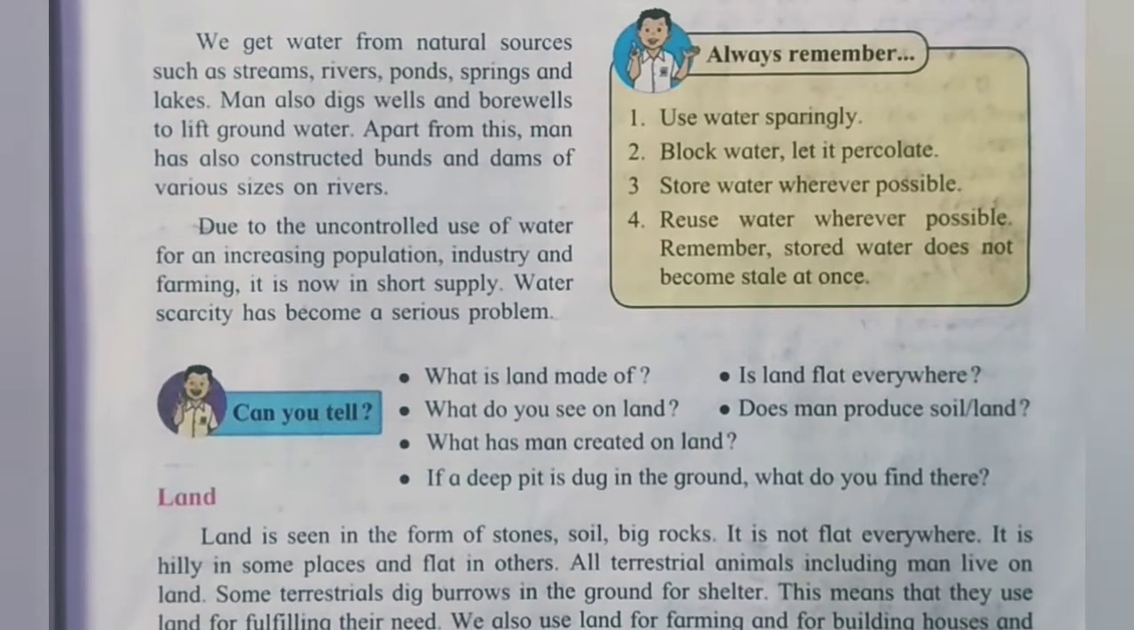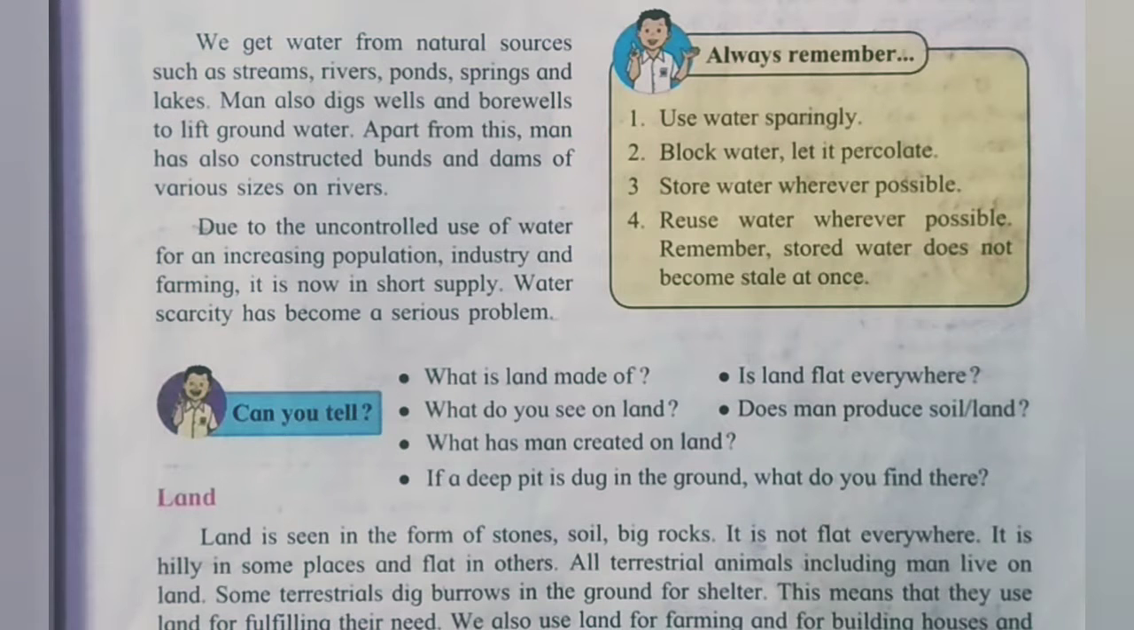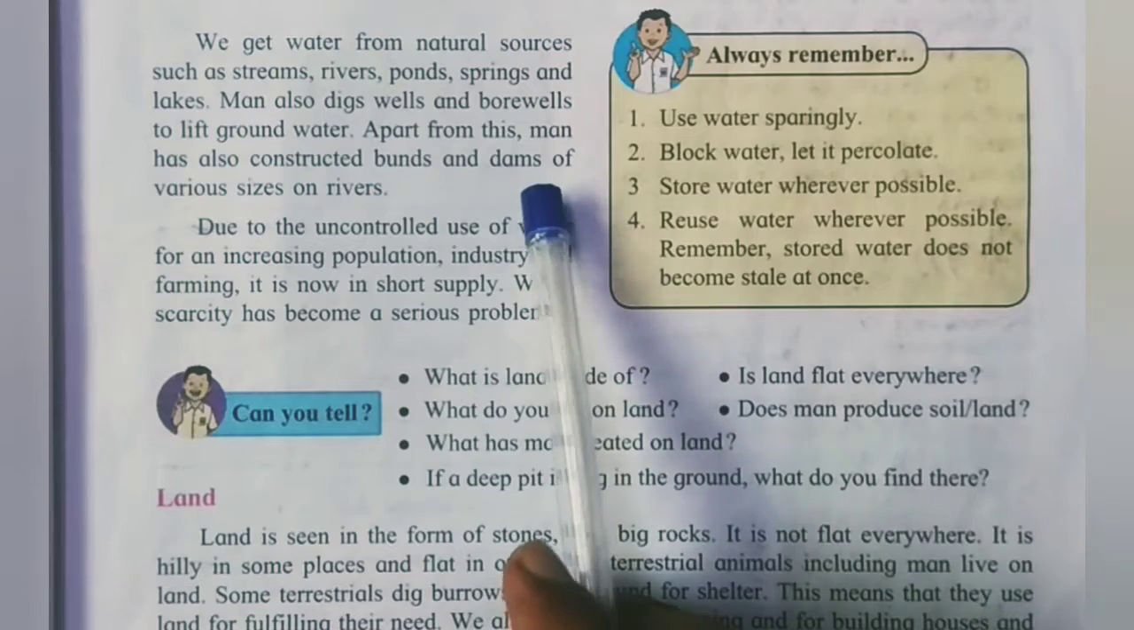We get water from natural sources such as streams, rivers, ponds, springs and lakes. These are the sources of water. Man also digs wells and bore wells to lift groundwater. To get groundwater, we dig wells and bore wells. Apart from this, man has also constructed ponds and dams of various sizes on rivers. So we know there are many dams and ponds.